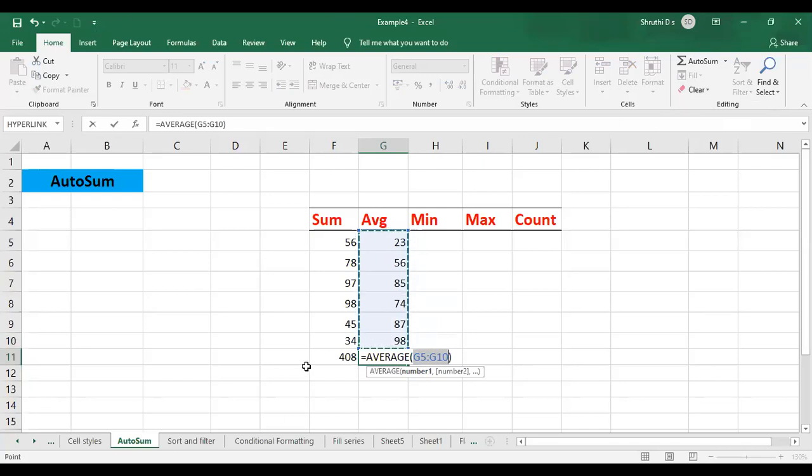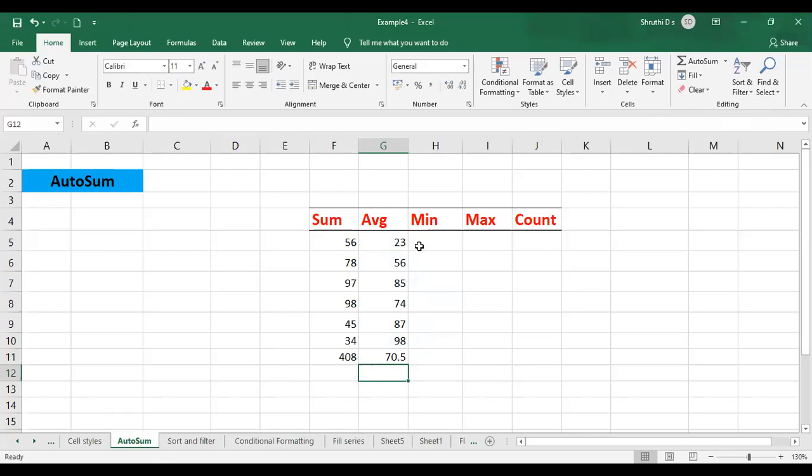Now just press enter. In the particular cell you're going to get the average calculated for the 6 marks, or the 6 data, that you have entered. Similar to that we have min, max and count. It can be done row wise also.